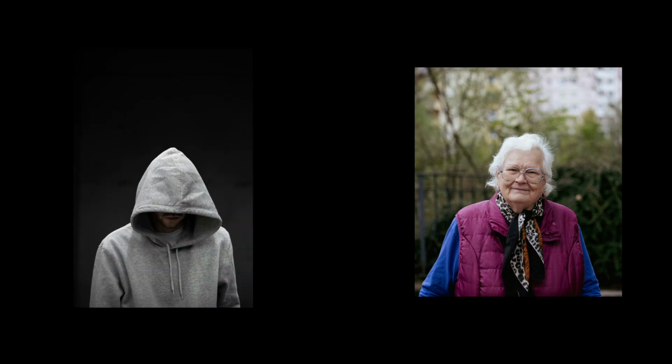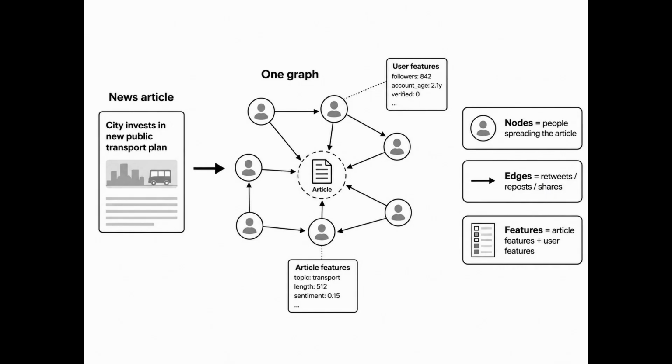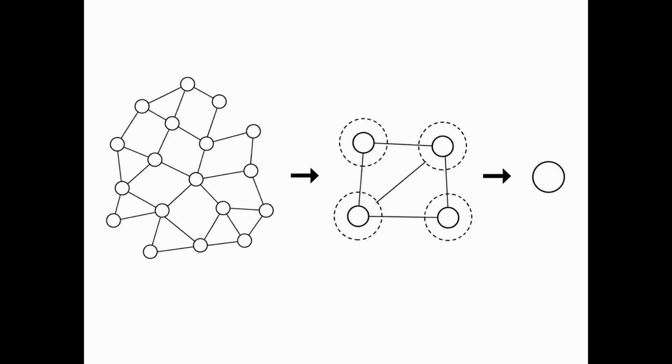So if you had an old lady to your right who baked you pies every Sunday, and a serial killer to your left who threatened to rob you when you left for work, you wouldn't give them equal attention, would you? After message passing, every node has an updated embedding. But our final answer is not about one node, it's about the whole graph. So we use pooling to compress all of those node embeddings into one graph embedding, then a normal NN layer that turns that into a real or fake prediction.